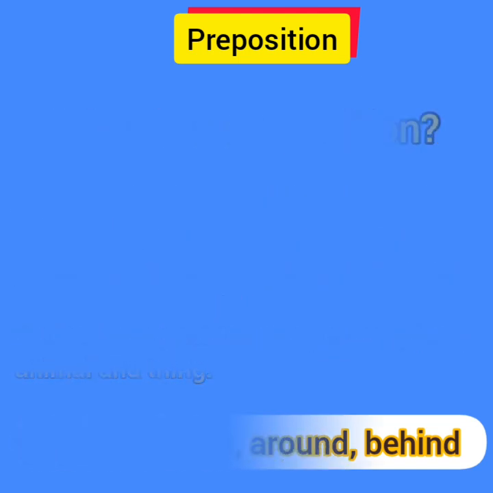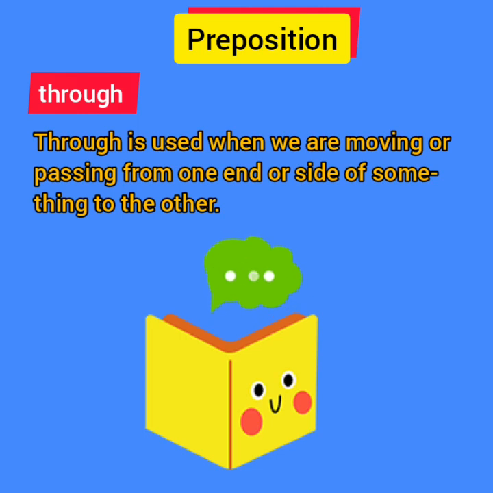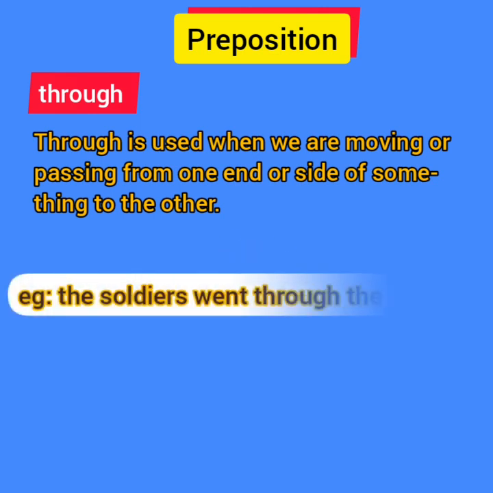The preposition through is used when we are moving or passing from one end or one side of something to the other. For example, the soldiers went through the forest. That means the soldiers moved from one side of the forest to the other side. So, when we are moving from one side to the other, we use the preposition through.